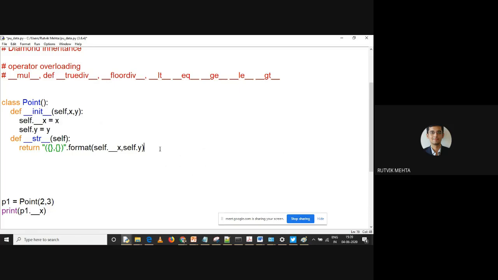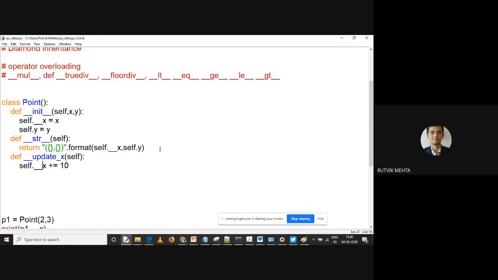Even you can make methods private like this. Define, let us say, underscore underscore update x. In update x, I'm just passing self, and let me say self dot x plus equals 10. I'm changing the value of underscore underscore x, and I'm updating it by 10.